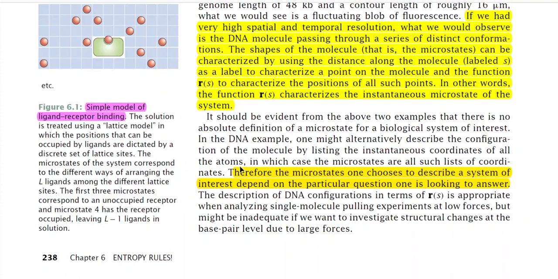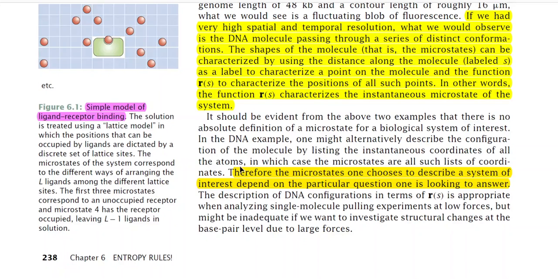So suppose we consider the instantaneous coordinates of all the atoms at a particular instant of time; you are just defining all the coordinates, in which case the microstates are all such lists of coordinates. So in this way you can also define the microstate.